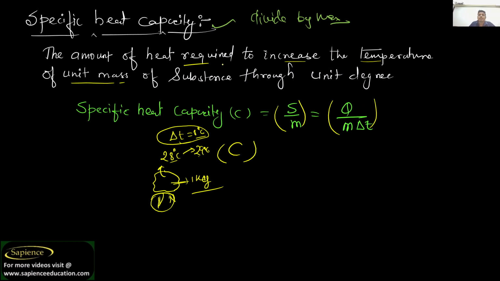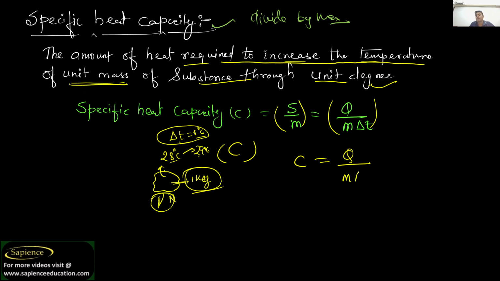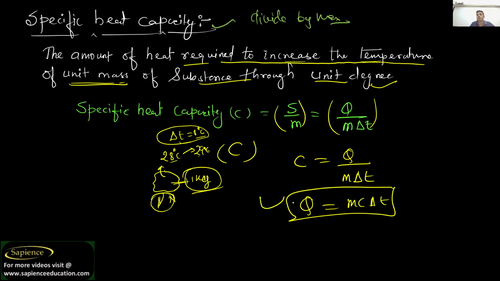How do you define it? The amount of heat required to raise the temperature of unit mass of a substance through unit degree is known as specific heat capacity. And specific heat capacity is equal to Q by M into change in temperature. So we can write Q is equal to MC delta T. If you want to find Q, that is the heat required, you can use this formula.